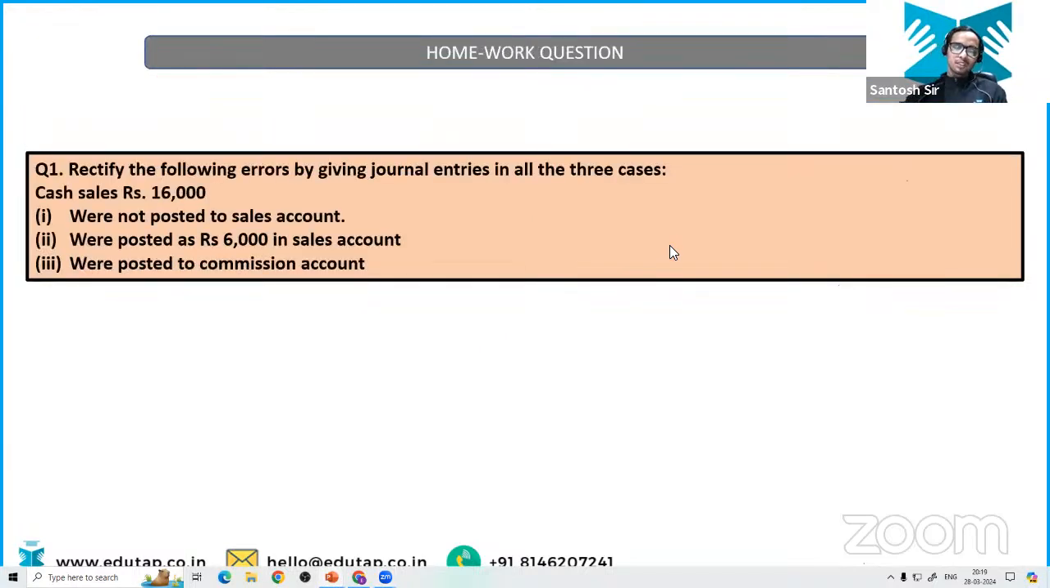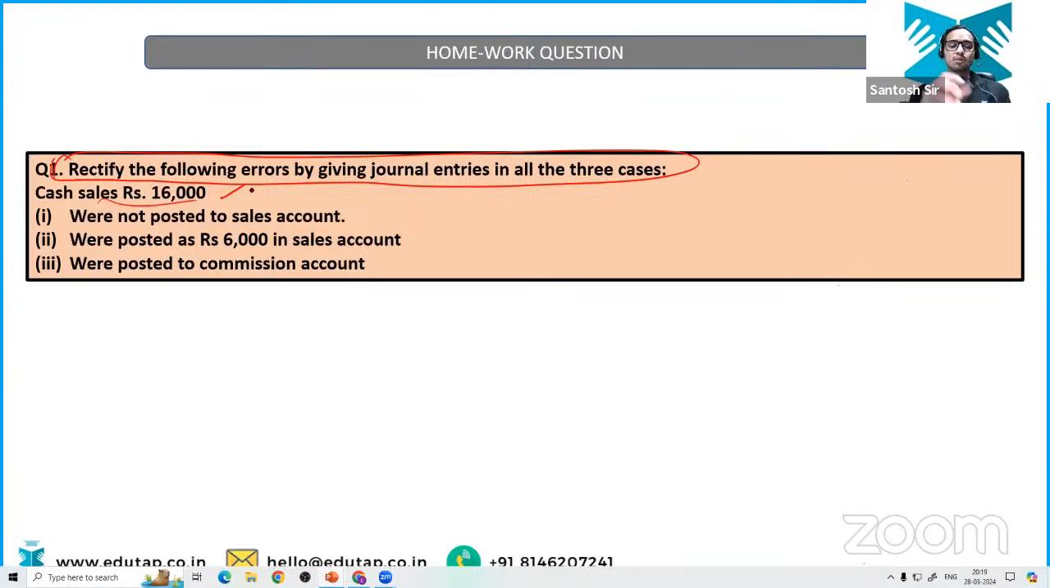Chalo, this is the homework question you have, and it has three questions, not one. Rectify the following errors by giving journal entries in all these three cases. Cash sales were rupees 16,000. And after this question, I'm going to discuss the homework question of the previous class, that is the second class, because someone was asking me to describe that as well.